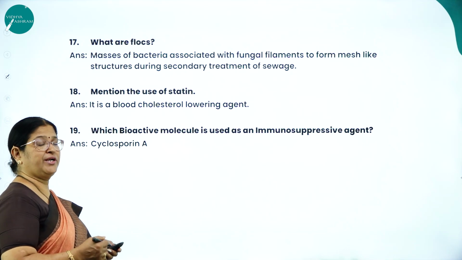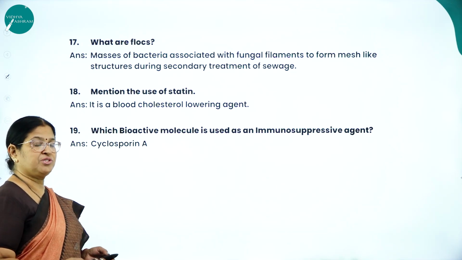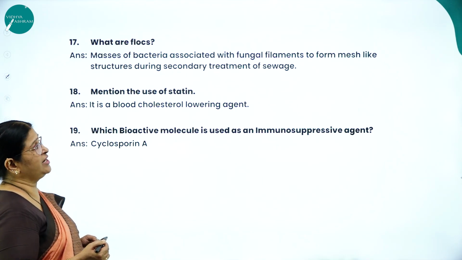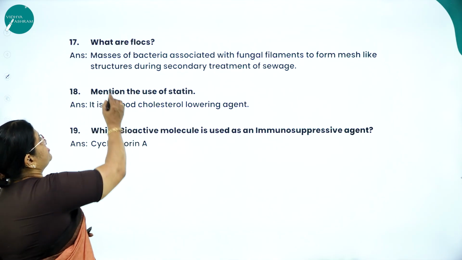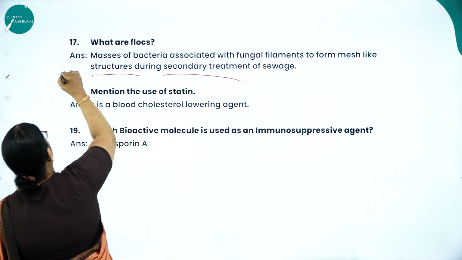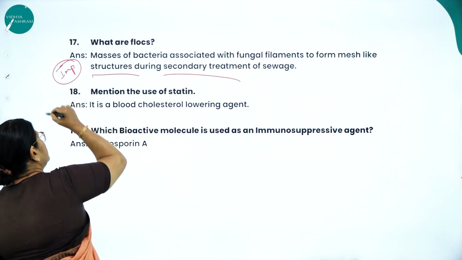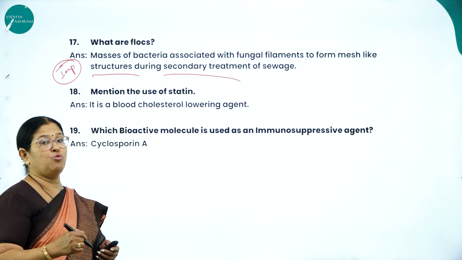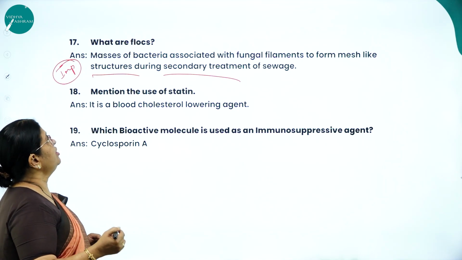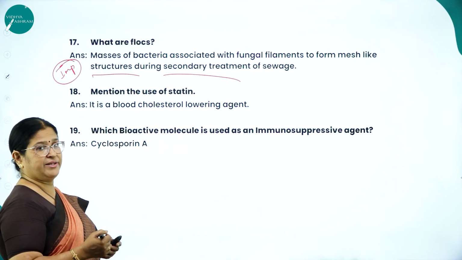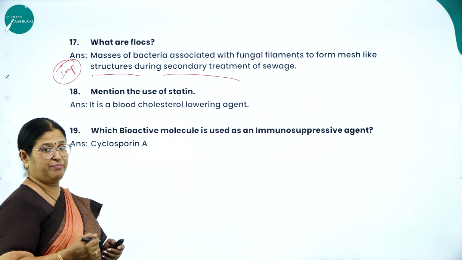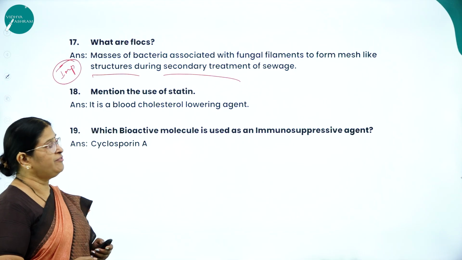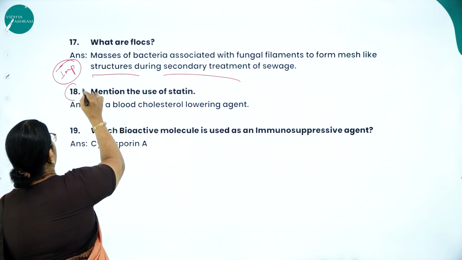Next, what are flocks? I told you, a very important concept pertaining to sewage treatment. What are flocks? Masses of bacteria associated with fungal filaments to form mesh-like structures during secondary treatment. This is very important. Usually, most of the question papers have this particular question asked, what are flocks? Flocks are masses of bacteria associated with fungal filaments to form mesh-like structures during secondary treatment of sewage.